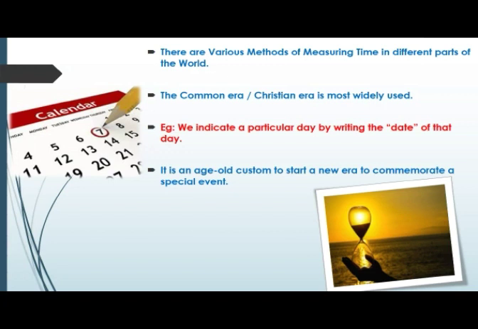The date consists of the serial number of that day, followed by the name or serial number of the current month, and then the serial number of the current year. We know that our date includes the day, the month and the year. So with the help of these three things included in the date, we come to know when a particular event has exactly taken place.